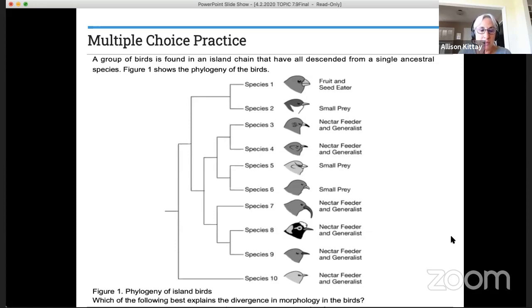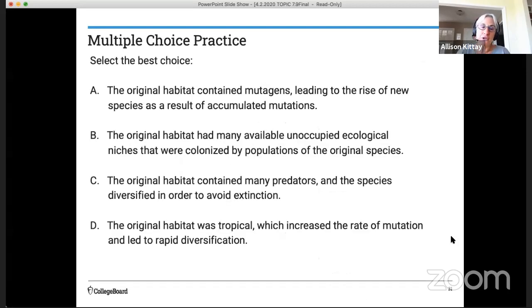And the question is, which of the following best explains the divergence in morphology in the birds? In other words, why do they all have different beaks? Okay. So here are the choices.